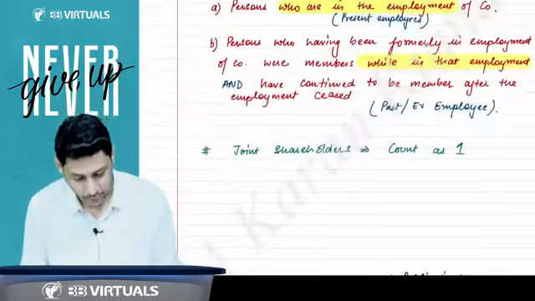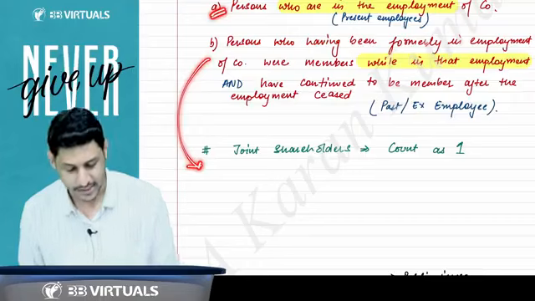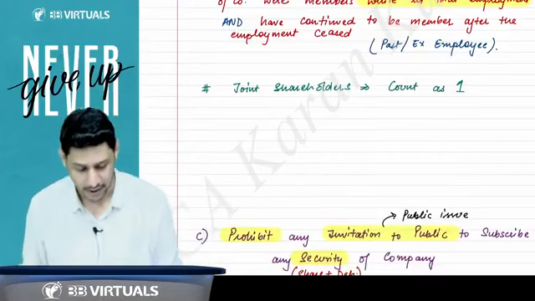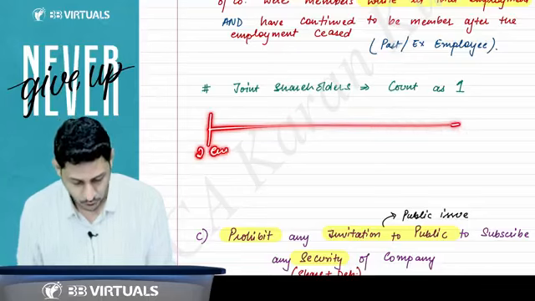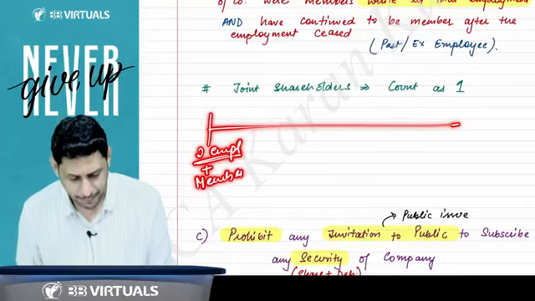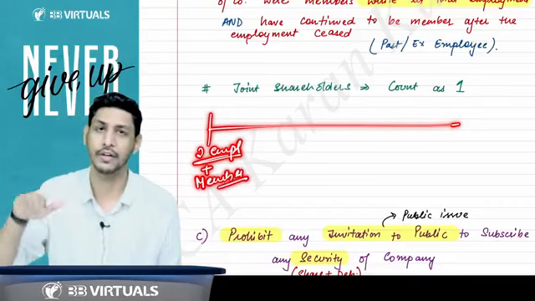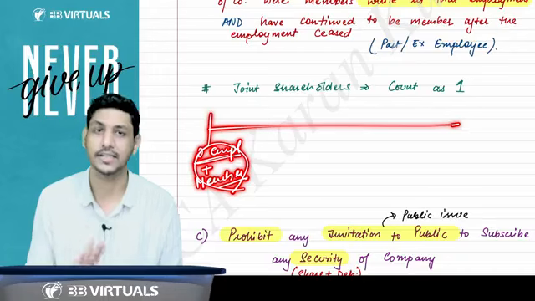Right, sir. Let me give you an example on this point. For example, there are two employees who were also members of the company. Will they be counted in the 200? No, because they are present employees.